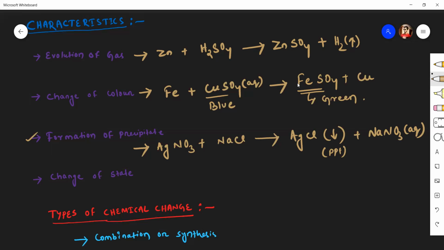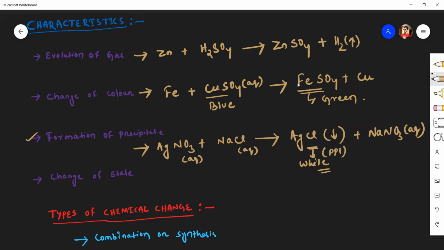So here both aqueous solutions are mixed together to form a precipitate. The silver chloride is a white color precipitate. So it is the third characteristic of a chemical reaction.